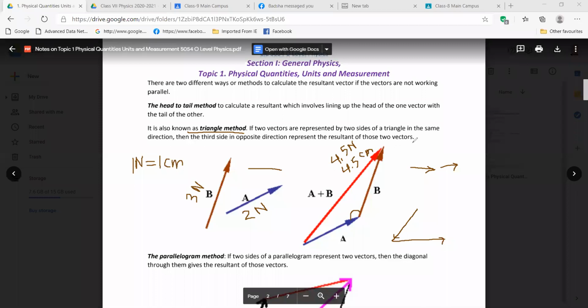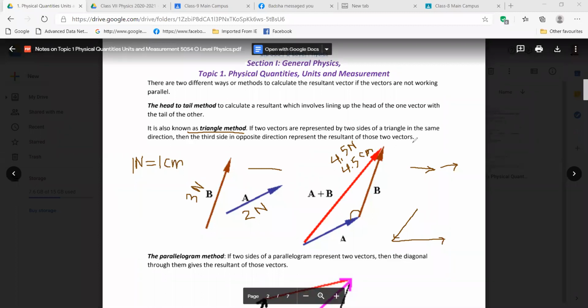If you are present in class, you are not disconnected, and you have queries, please tell me. Sir, if A and B joined together are moving clockwise, then A plus B will move anti-clockwise. Right, right.